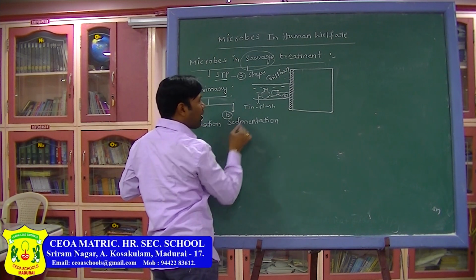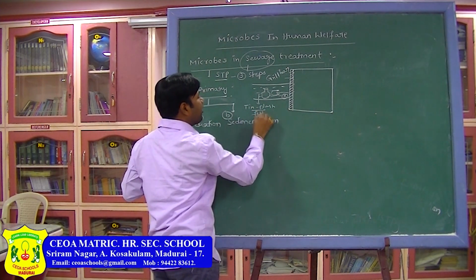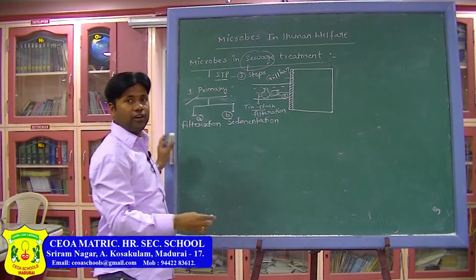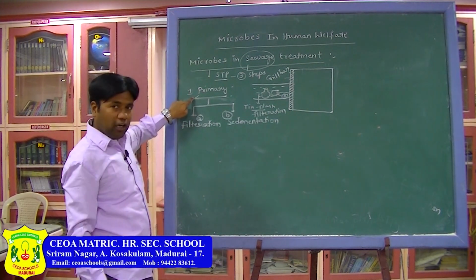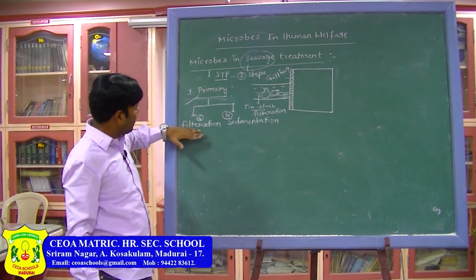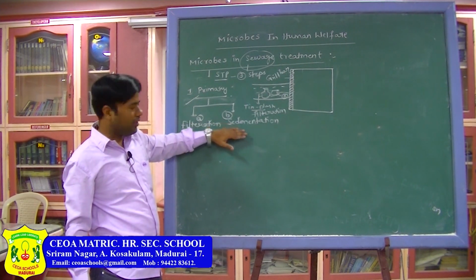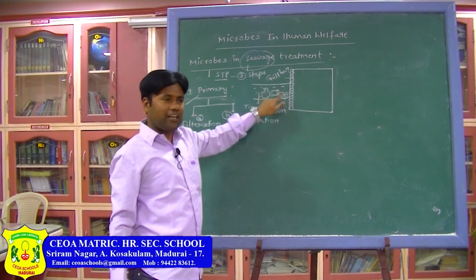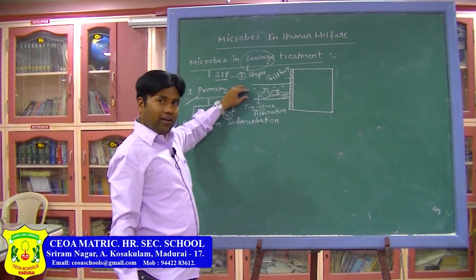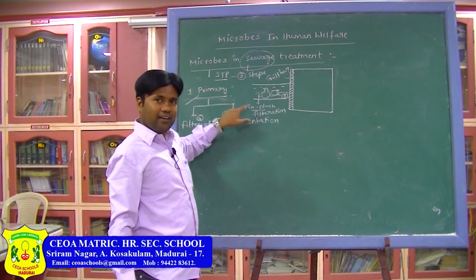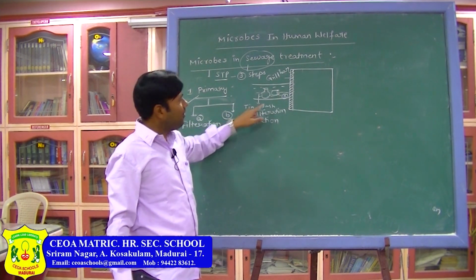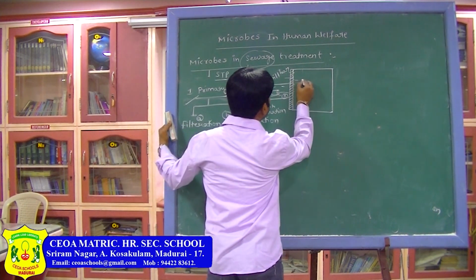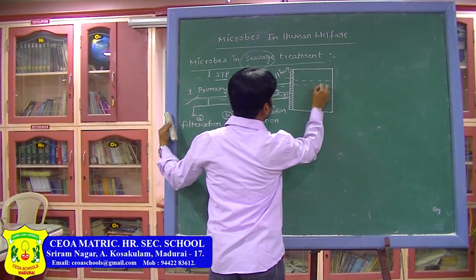So, due to that, what process is completed here? Filtration process is completed. I think you are understanding. So, in primary treatment, how many sub steps are there? Filtration and sedimentation. In filtration, due to the grill bar, iron bar, whatever the tins, plastic, covers, wrappers, all will be stopped here itself. Then what will be sent? Only sewage water will be sent.